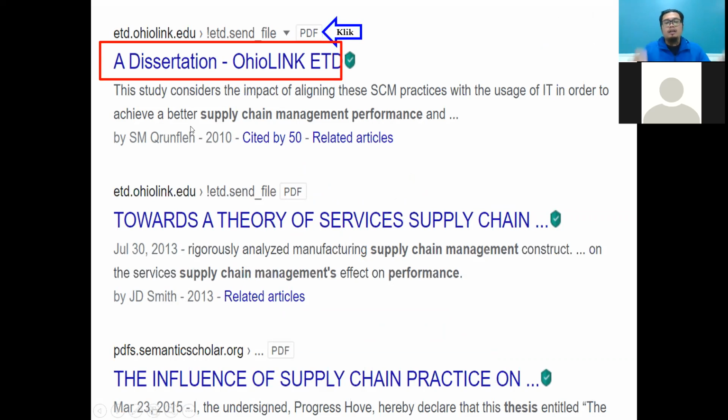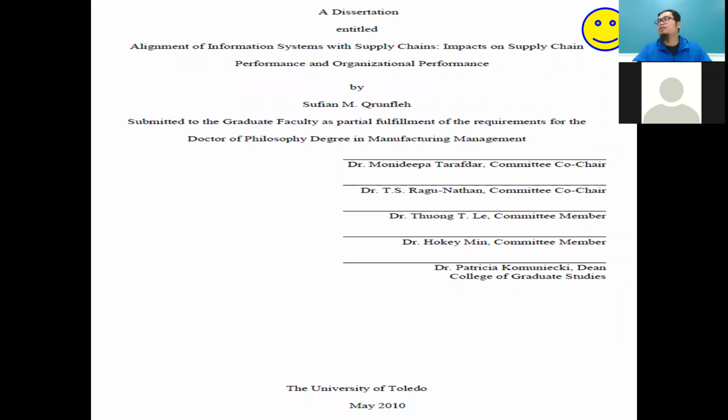Rather than lock a title, just make it open, because if you lock to something very specific, you suddenly get only one result. In this case, make it open: for your keyword, just put supply chain management and performance .etd. So this is an example thesis from Ohio. I just click and then I get the full text also.